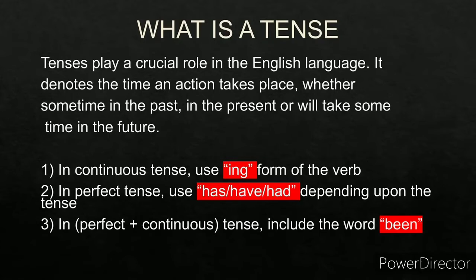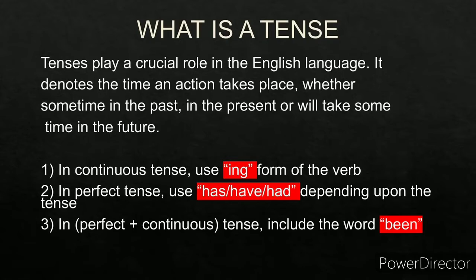Whenever you see continuous tense, you have to blindly use the ing form of the verb. Continuous is also known as progressive tense. So whenever you see continuous or progressive tense, use blindly the ing form of the verb. For example, read becomes reading, write becomes writing, sleep becomes sleeping, dance becomes dancing.